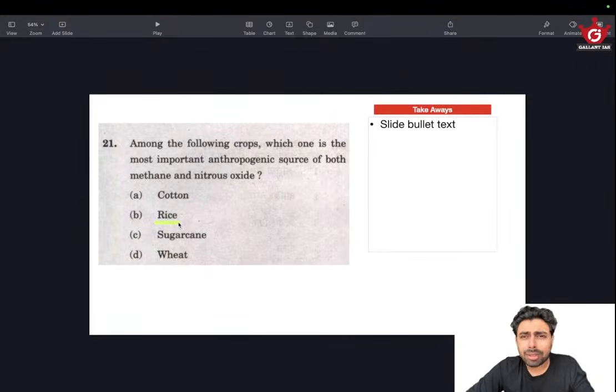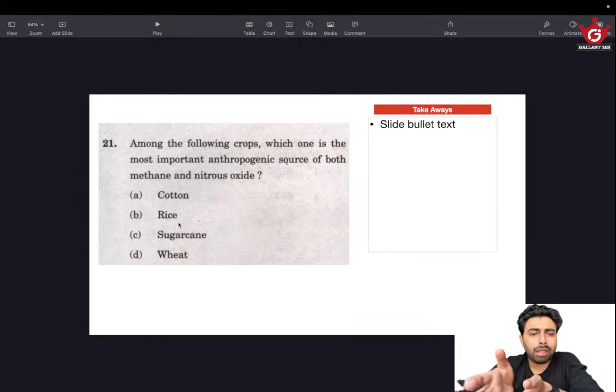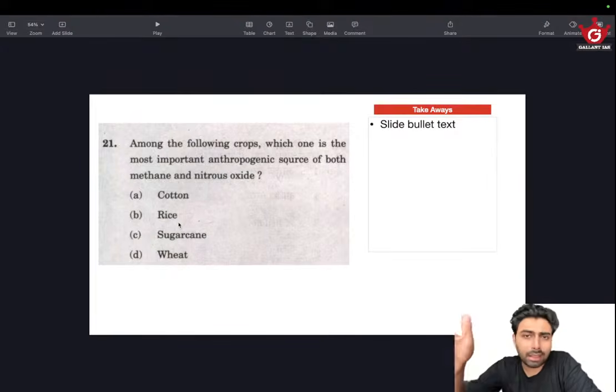Imagine rice. How is rice cultivated? Rice is cultivated on standing water. Okay, when it's a standing water crop, that is, water is logged within a plot, and then it is being cultivated, and the water is being logged in the field for quite a long time. We have seen that in our place also. In the paddy fields, water logging is there, and where water logging is there, there is a good chance that biological activity takes place, and emission of methane and other greenhouse gases like CO2, carbon monoxide can happen.